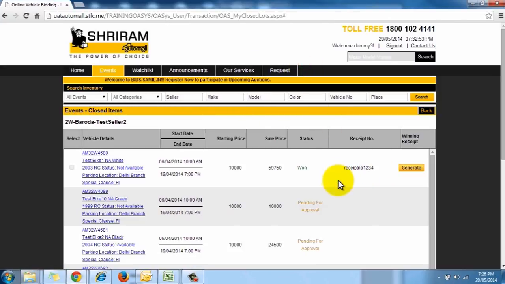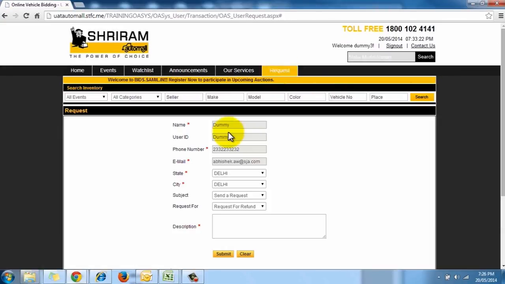Once the deal is closed, you can make a refund request to SAML from the request section. Simply fill in all the details and click on Submit. Your refund amount will reach you in the next 5 to 7 working days.